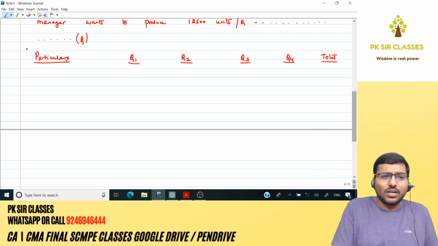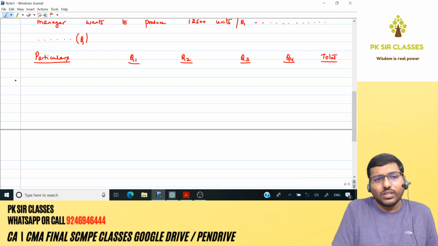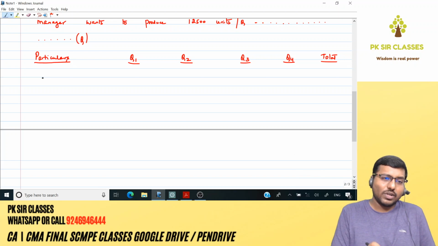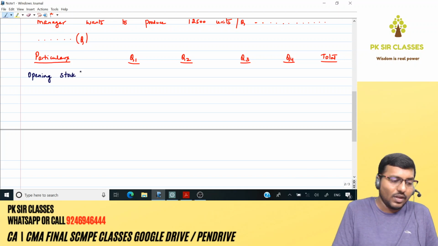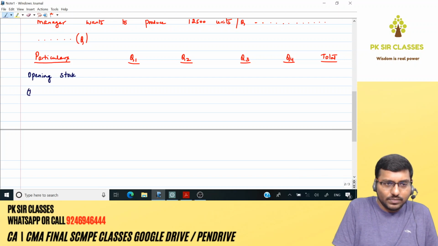Right. Anyway, let's start. Now the question is, what are all the things that I should have in the particulars column so that I'll be able to calculate inventory holding cost? Very simple. First, we'll start with opening stock. Okay. Add production.